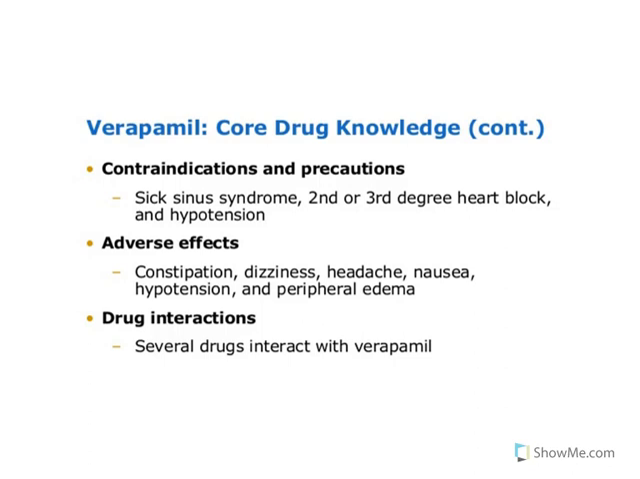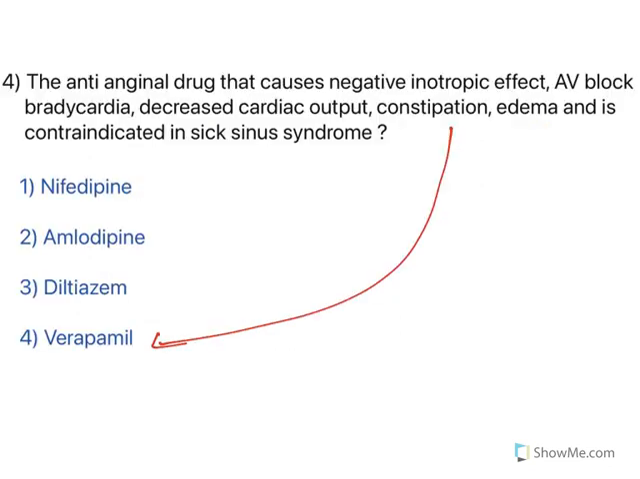Understand this one. Verapamil is contraindicated in sick sinus syndrome as well as heart blocks and hypotension. In all these conditions, heart functioning is not good, so you cannot give verapamil. Similarly, other adverse effects: constipation, dizziness, headache, nausea, hypotension, all of them. So you need to analyze and then answer it. All of them are calcium channel blockers, but the adverse effect specifically points to verapamil.